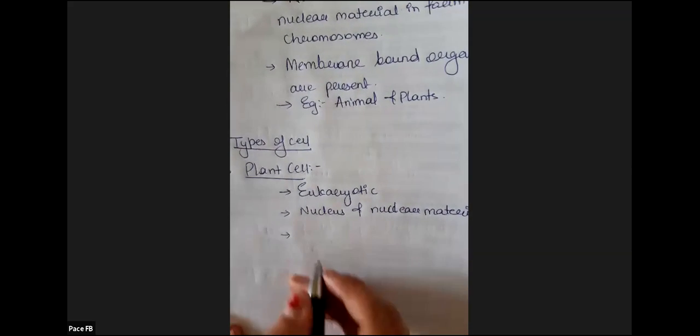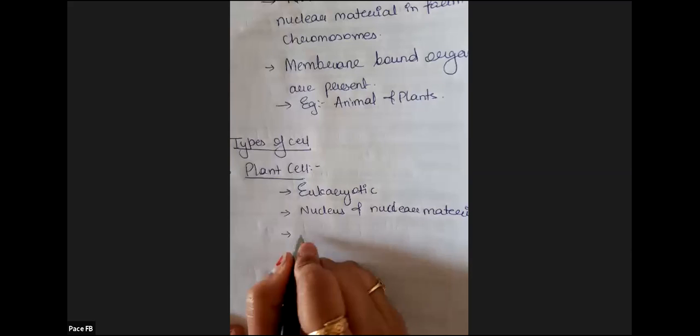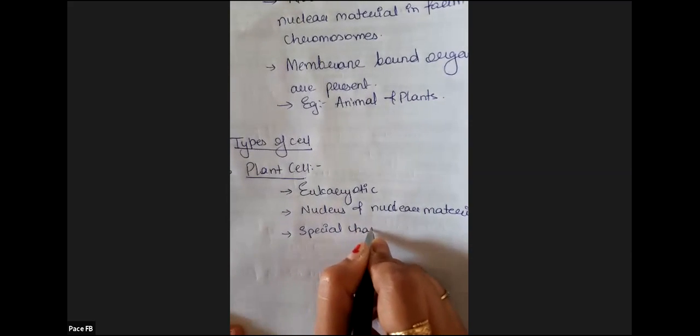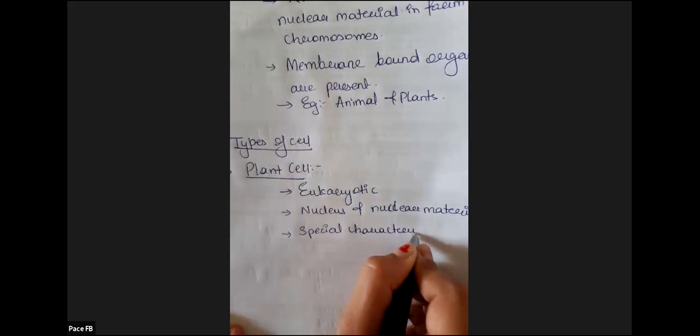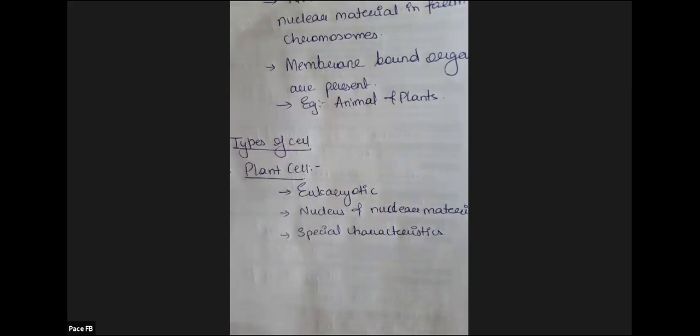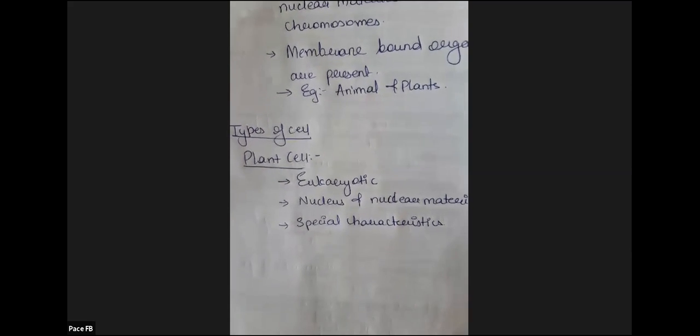Next, the plant cell has special characteristic features. Characteristic features means those features which separate it from the other one. Those features are present only in plants, not in animals. So those will be the special characteristic features. Correct?